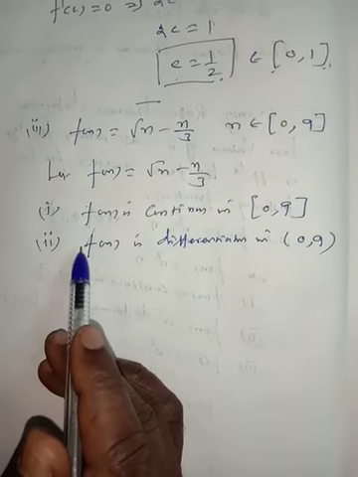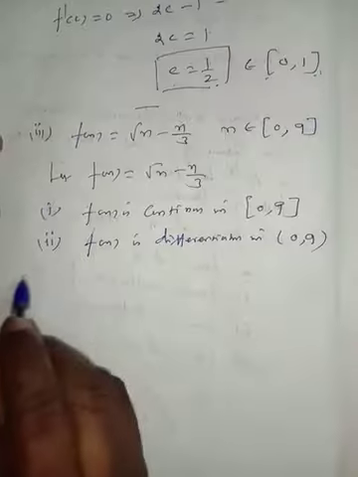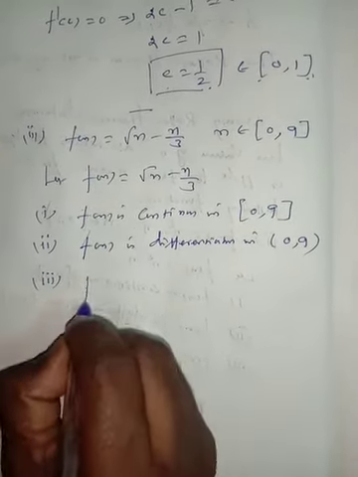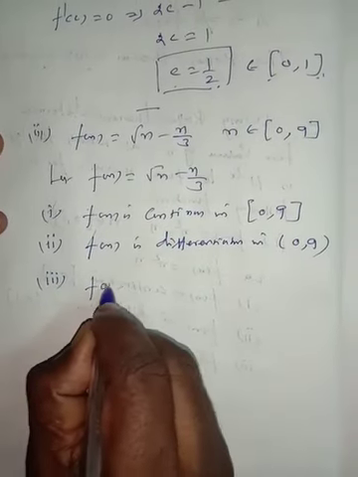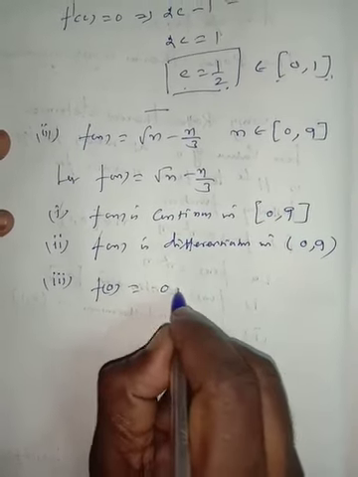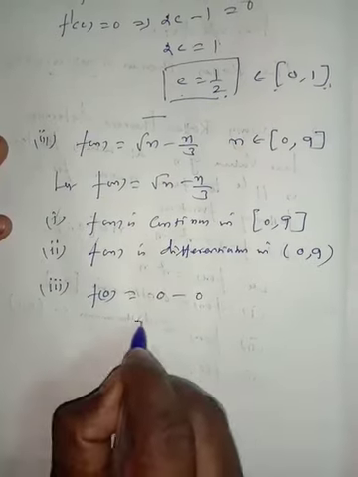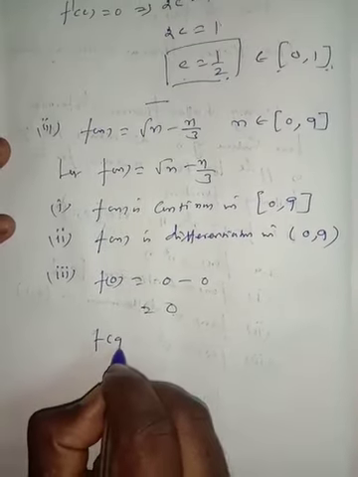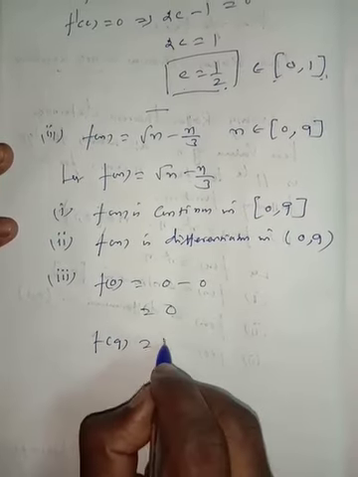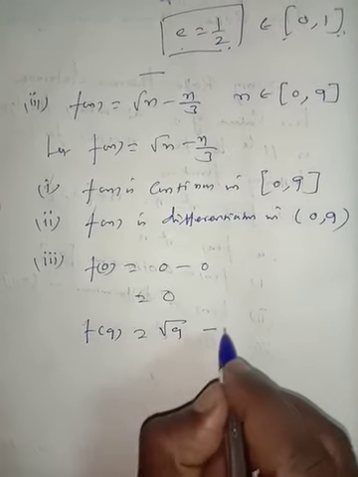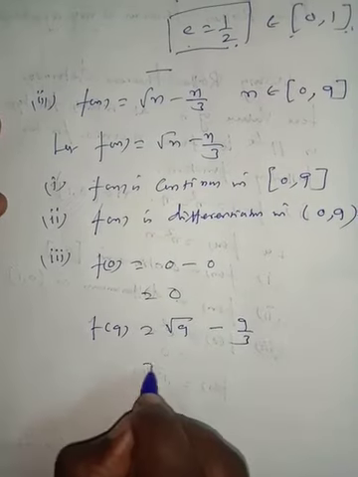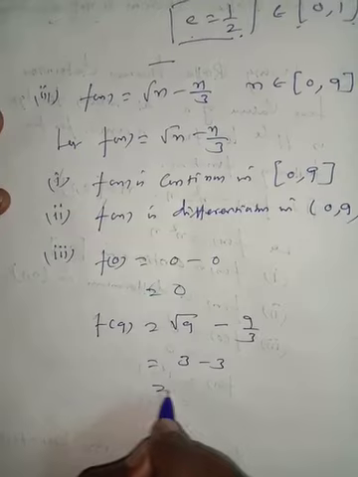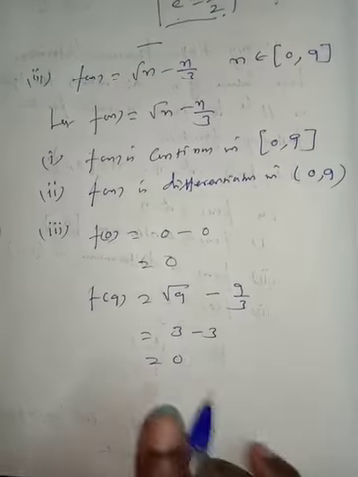Next, number 3, f of a. Here f of 0 is equal to 0 minus 0, which is equal to 0. Next, f of 9 is equal to root 9 minus 9 by 3, which is equal to 3 minus 3, which is equal to 0. F of 9 is 0.